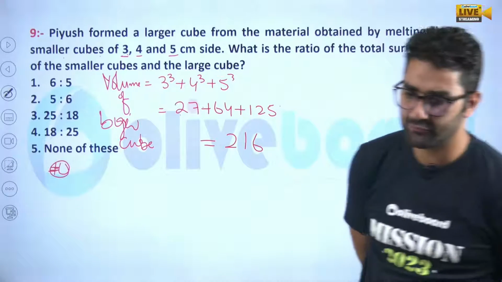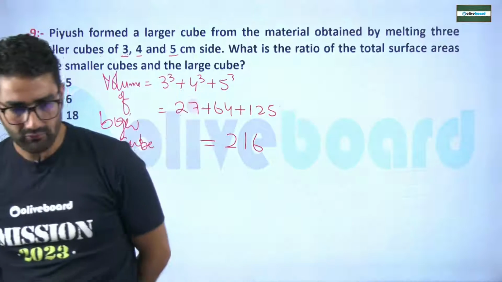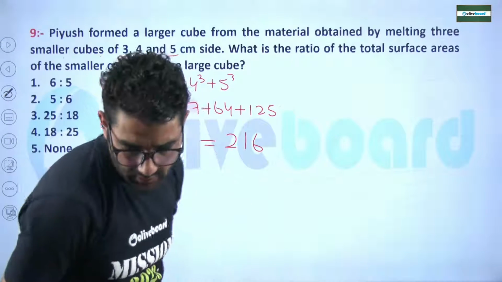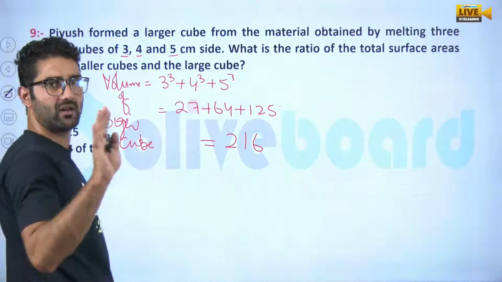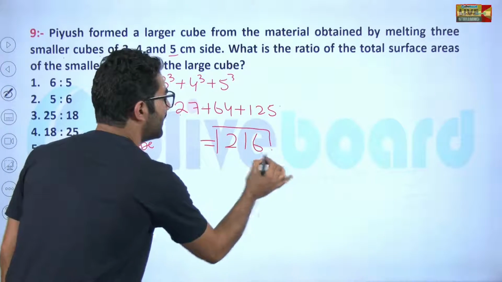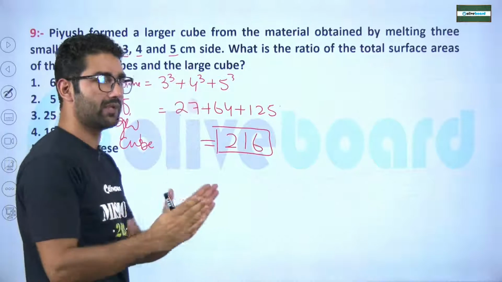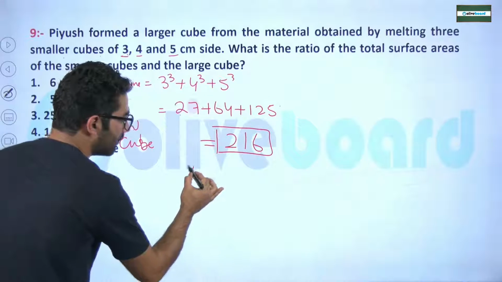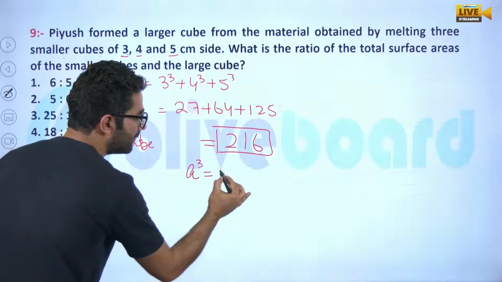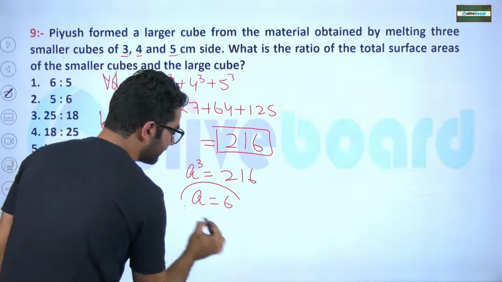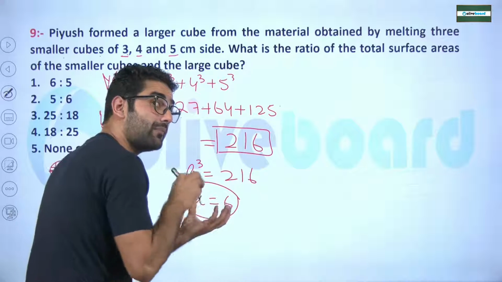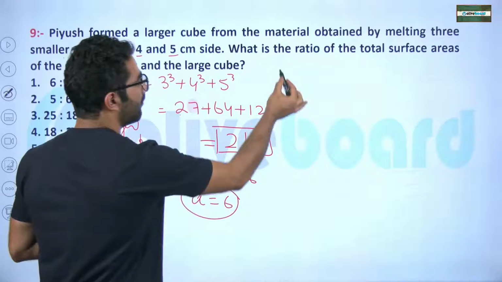Hope it is clear. There should not be any problem. Yes. Saurabh Roy, Ridhima, okay. Hope it is clear to everyone. Till now, it is no problem at all. So we got a bigger cube whose volume is this much. Can you calculate the side? Volume is nothing but a cube, that is 216. Sir, can I write the side will be 6? This is nothing but the side of the bigger cube. No problem. We have everything.